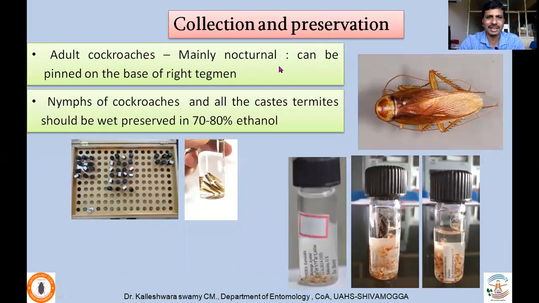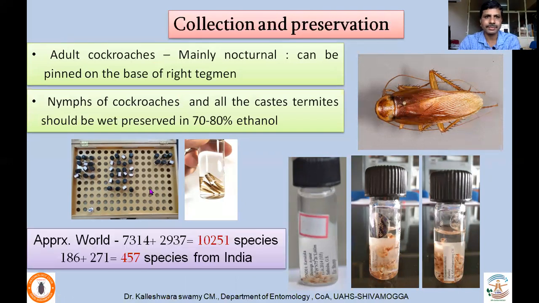Coming to collection and preservation of Blattodea, adult cockroaches can be collected during their activity, that is, they are mainly nocturnal. They can be pinned on the base of the right tegmen, and the appendages should be properly spread. Whereas nymphs of cockroaches and all the castes of termites should be wet preserved in 70 to 80% ethanol, whether winged adults, soldiers, or workers. In fact, soldiers are used in identification, so all those should be preserved in 70 to 80% alcohol so that they can be used in identification.